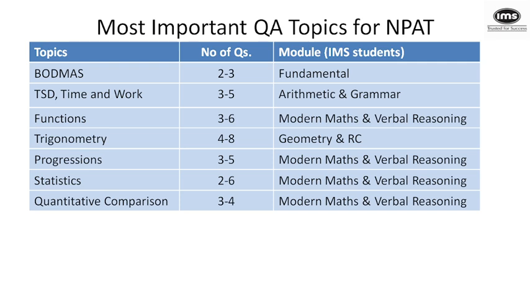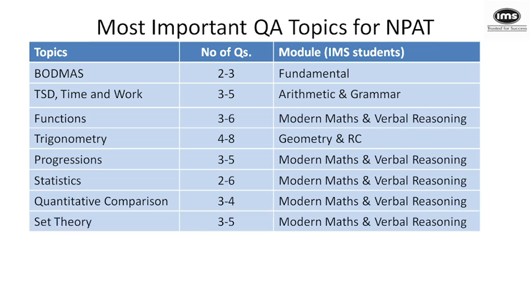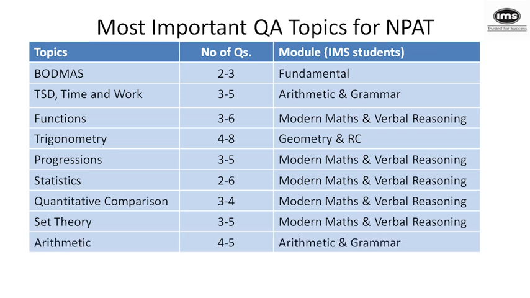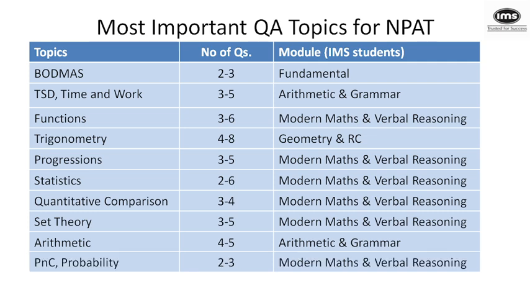Then we have quantitative comparison, which comes 3 to 4 questions. You get two quantities A and B and you need to compare which quantity is bigger: A is bigger, B is bigger, both are equal, or no relationship can be established. Then we have set theory, which is quite a scoring area for most of the students. You get 3 to 5 questions. Arithmetic, apart from time, speed, distance and time and work: under this arithmetic you may see questions from percentage, profit and loss, simple and compound interest, ratio and proportion, average and allegations. And in some of the slots, there were questions on permutation, combinations and probability.